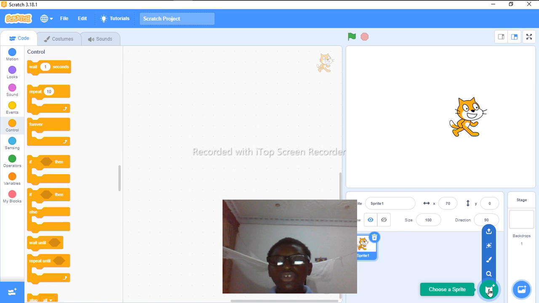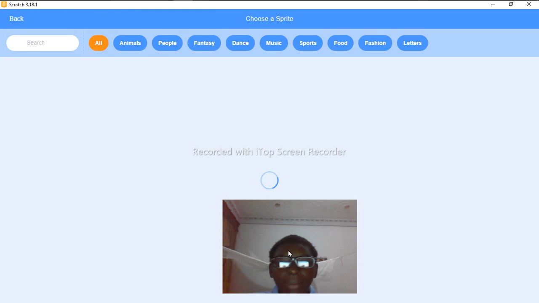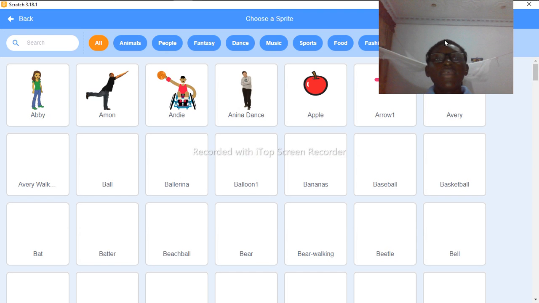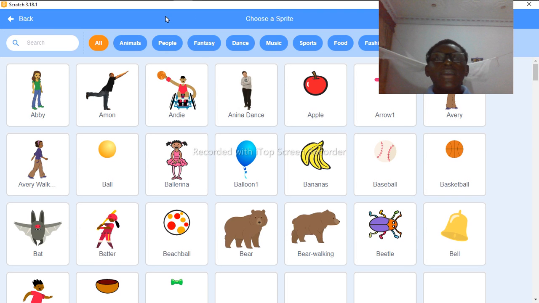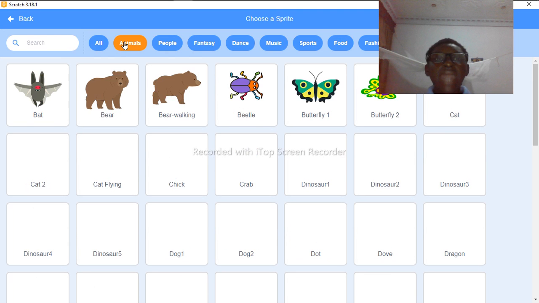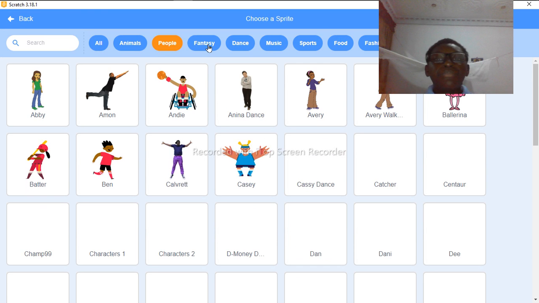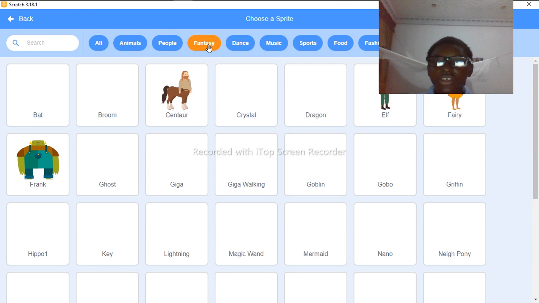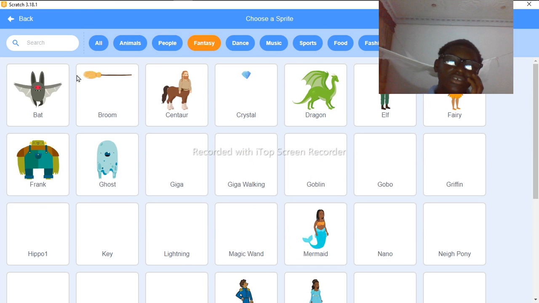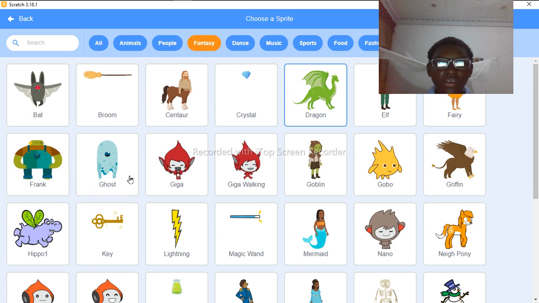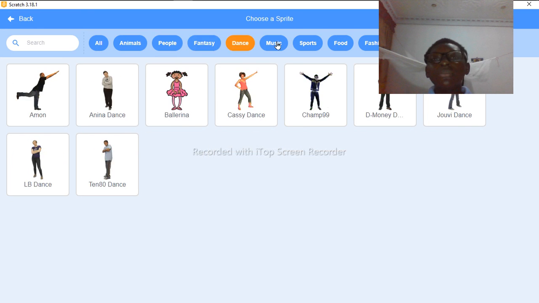Now if I go to choose a sprite, there are so many sprites. Let me bring this up here so you'll be able to see the sprites. It's loading. Look at them. So many sprites that you can use to animate. Animals, you can see so many animals. People, see people, and we have what we call fantasy. Like, look at this centaur, crystal, all these things, ghost, dragon, Frank, dance. You can see there are dance.